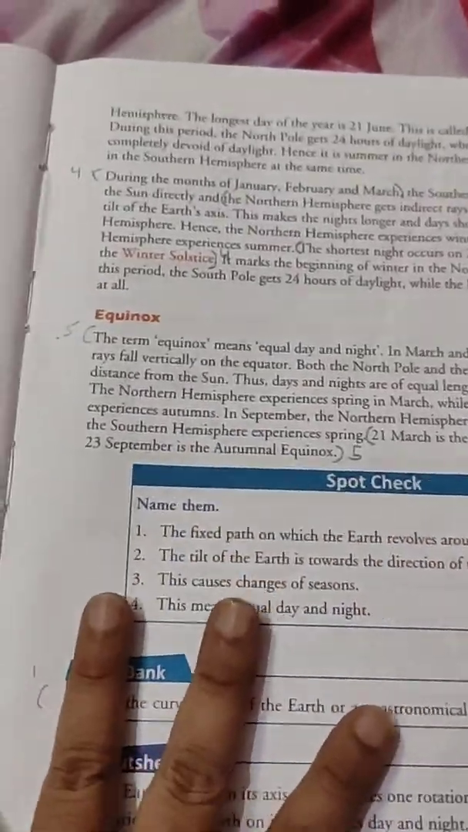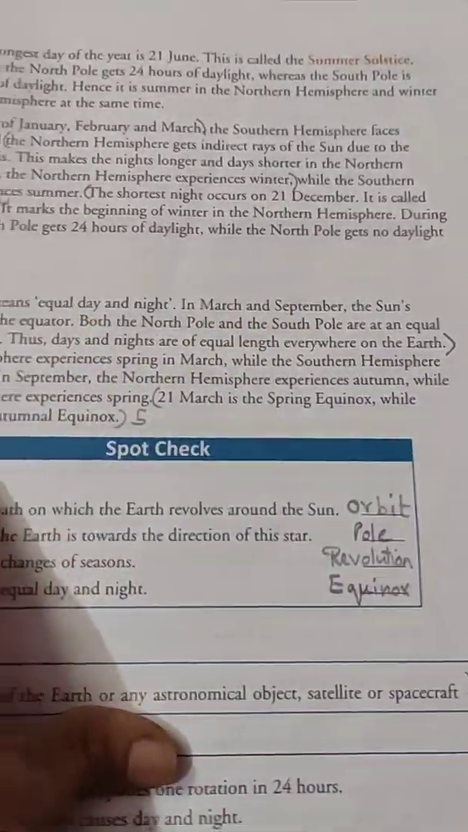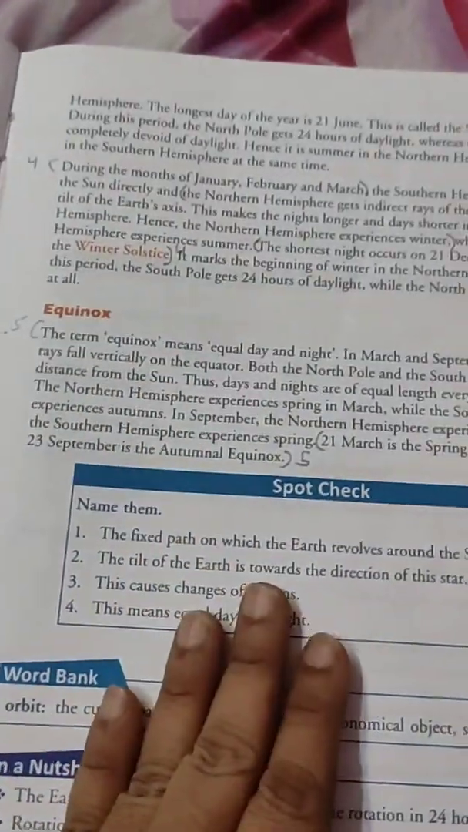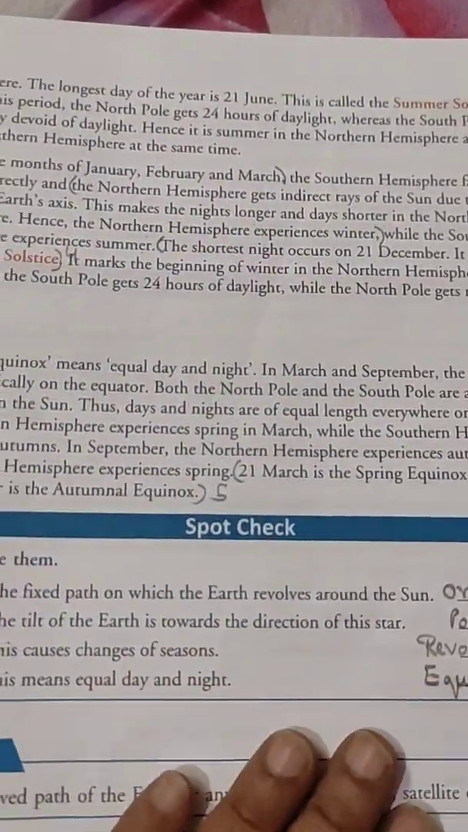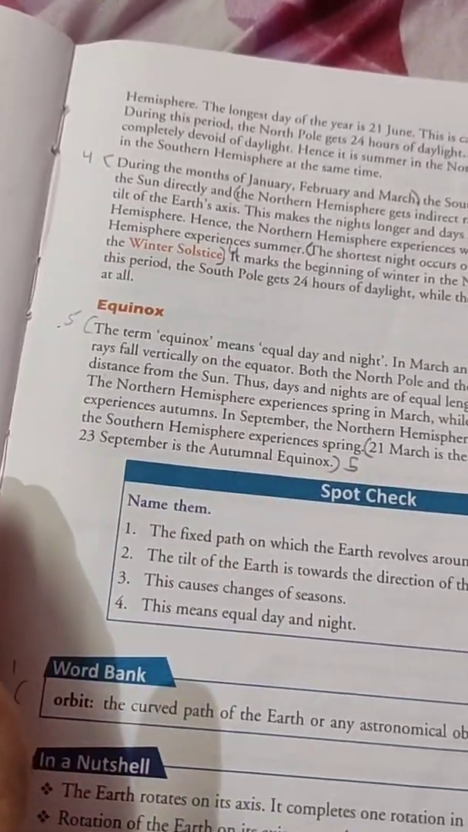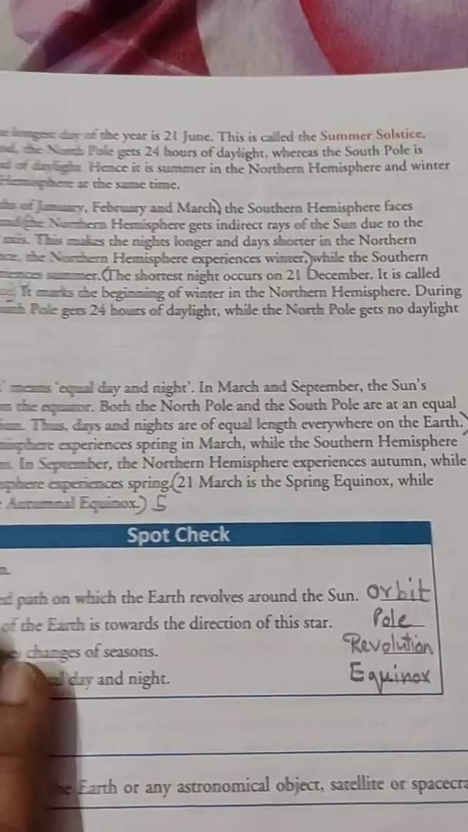Now what is equinox? The term equinox means equal day and night. In March and September, the sun's rays fall vertically, meaning straight on the equator. Both the North Pole and the South Pole are at an equal distance from the sun. So that's why the days and nights are equal in length everywhere on the earth.